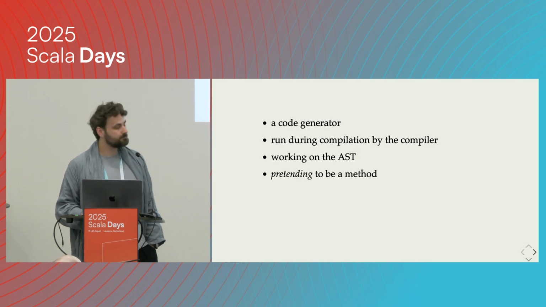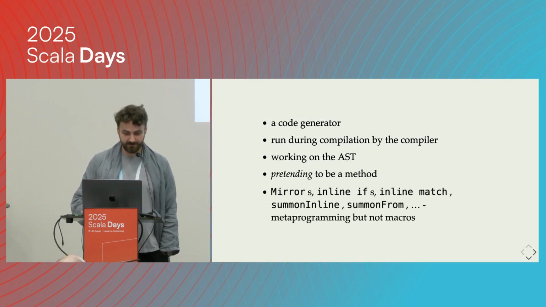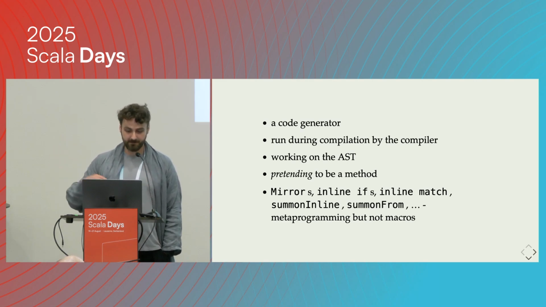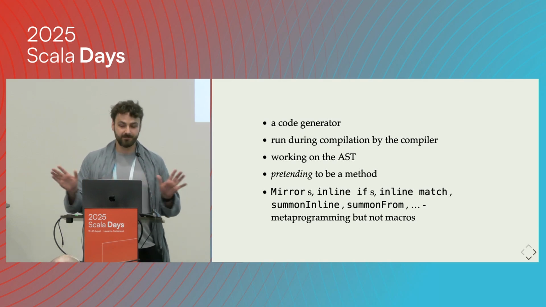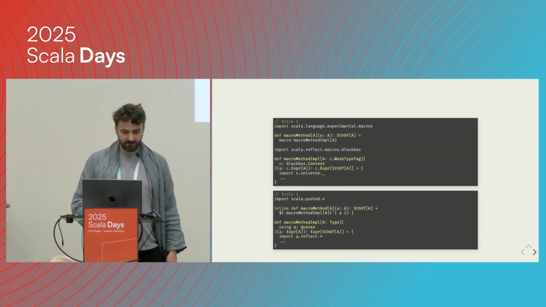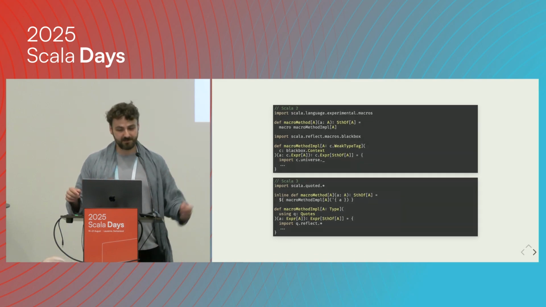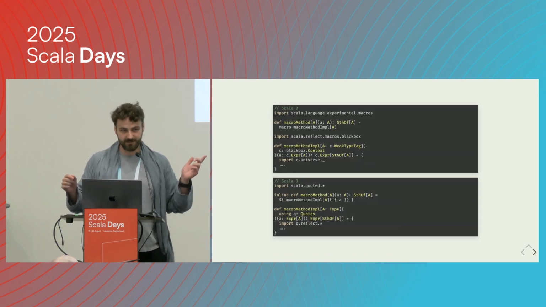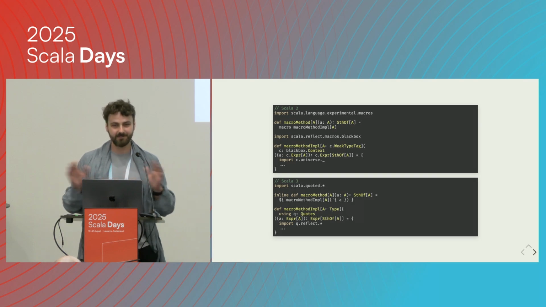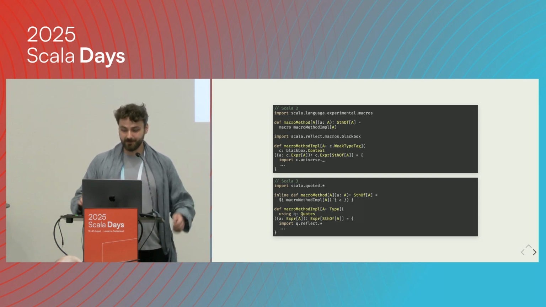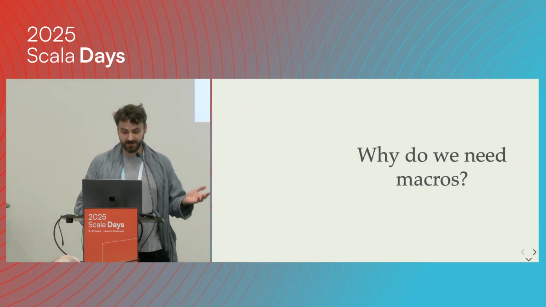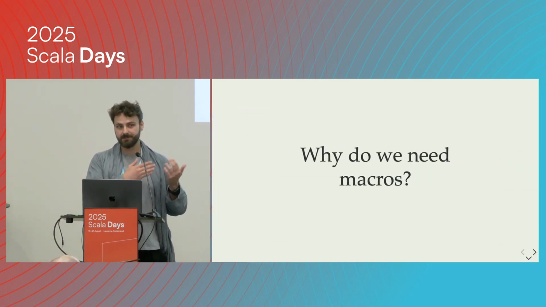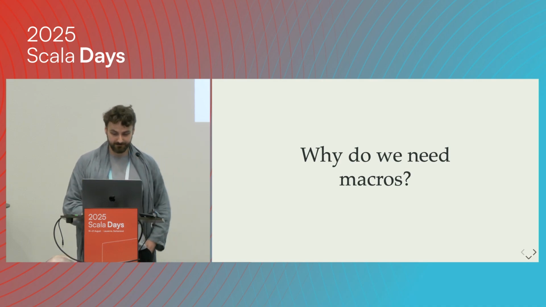For the purpose of this talk, I am assuming that mirrors, inline defs, inline match, and so on are all metaprogramming capabilities, but I don't consider them macros. For macros, I only consider things which look kind of like this, which is a little bit intimidating, but this is the topic of our presentation today. So why would we need macros? Why would we go into this very intimidating style of programming?